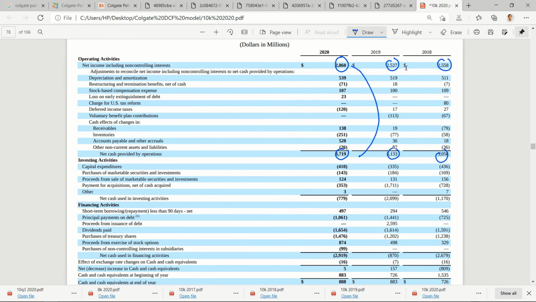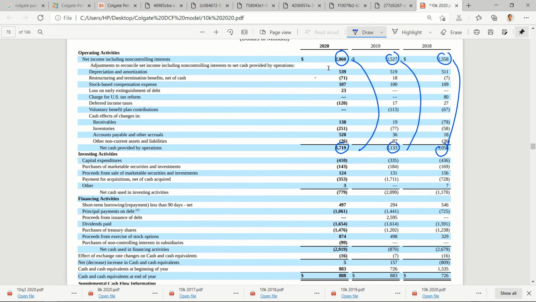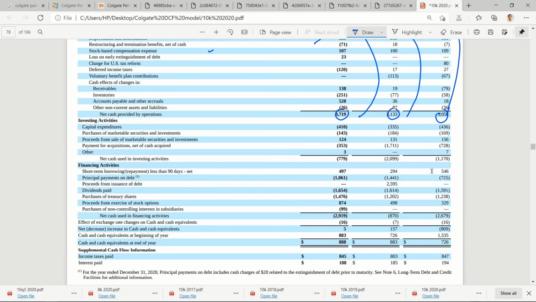Because of some non-cash expenses being recognized like depreciation and amortization or stock-based compensation, profits are lower and cash flow from operations is higher. Investing activities should always be negative. That means the company is always investing in its fixed assets so that it can sustain future sales. So they have done capital expenditure. They have also made a few investments. This seems to be a regular affair at the company.